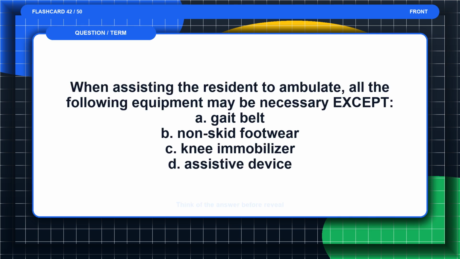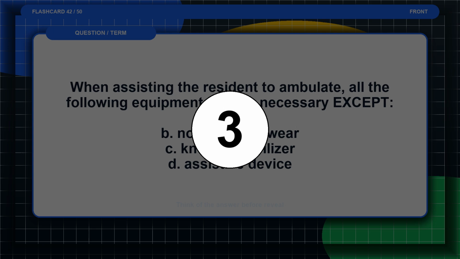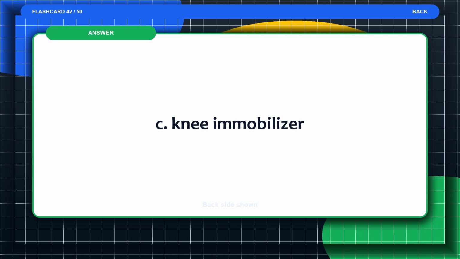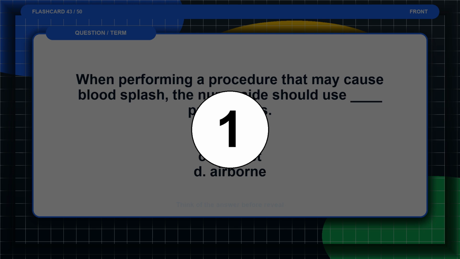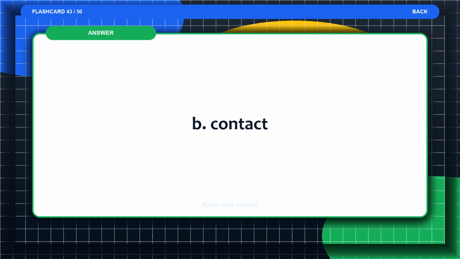Flashcard 42. When assisting the resident to ambulate, all the following equipment may be necessary except: A. Gait belt. B. Non-skid footwear. C. Knee immobilizer. D. Assistive device. Think of the answer before the reveal. The answer is C. Knee immobilizer. Flashcard 43. When performing a procedure that may cause blood splash, the nurse aide should use blank precautions. A. Standard. B. Contact. C. Droplet. D. Airborne. Think of the answer before the reveal. The answer is B. Contact.